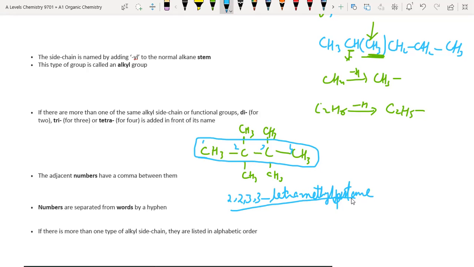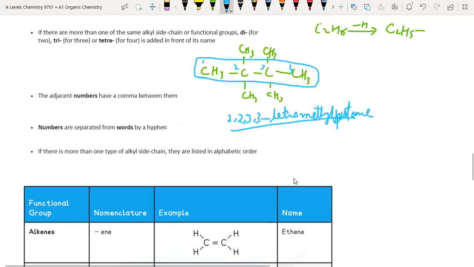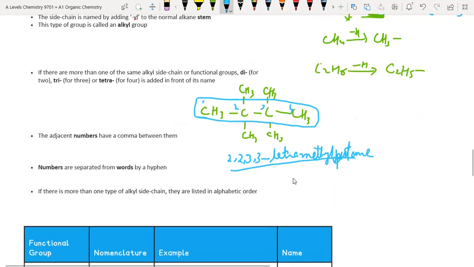If there is more than one side chain, let's suppose we have CH3, CH, CH.